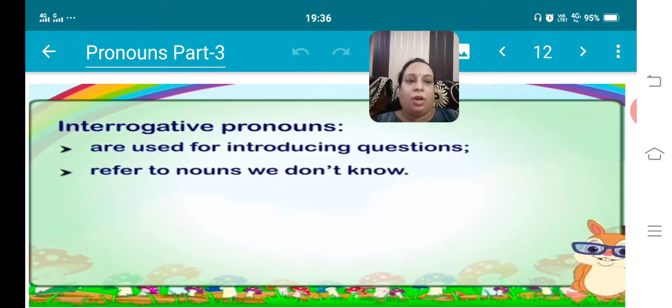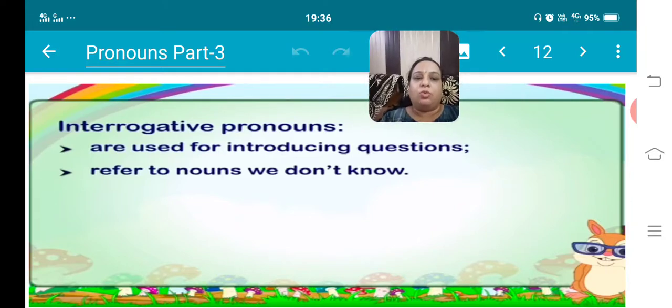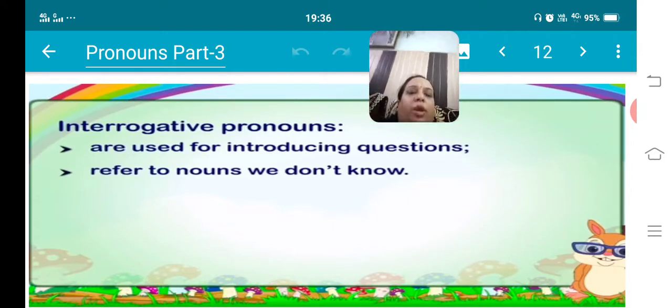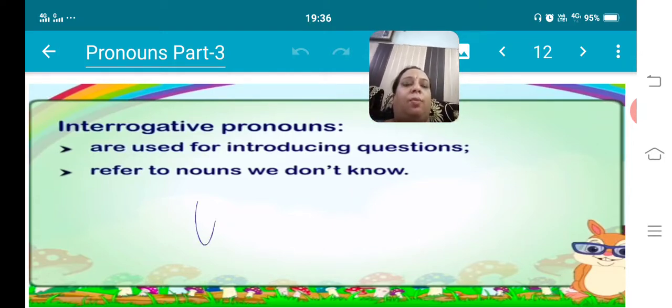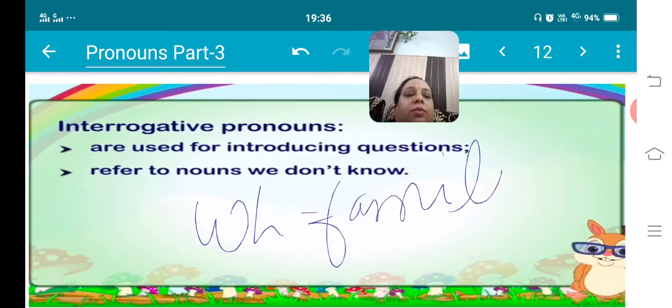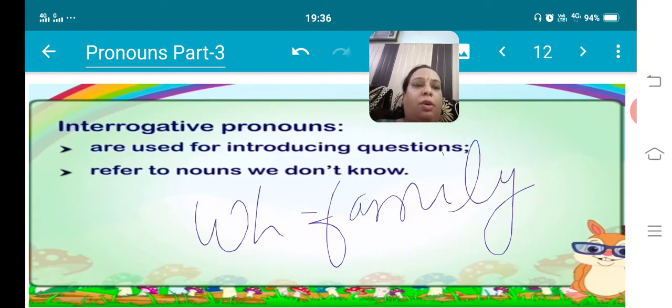Next kind of pronoun which we have to do today is interrogative pronouns. So interrogative pronouns are which one? These are used for introducing questions, and the second point is that they refer to nouns we don't know, like what, when, where. These words, the WH family words, are used as interrogative pronouns.